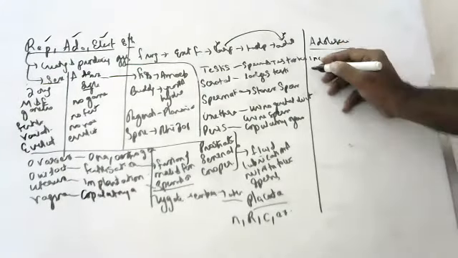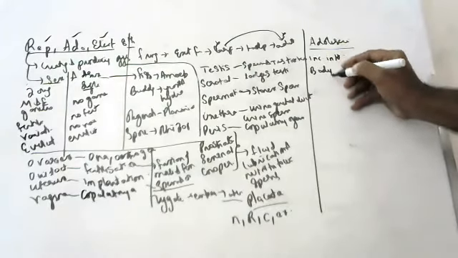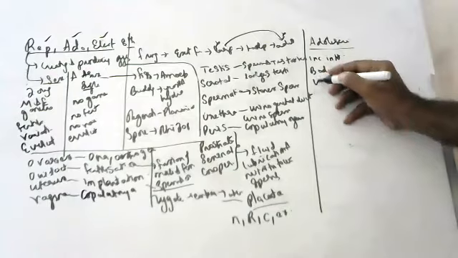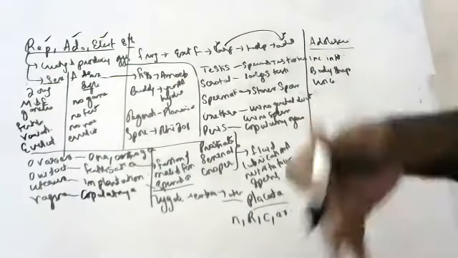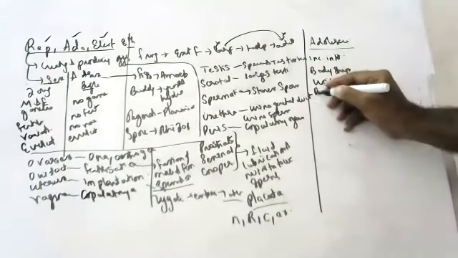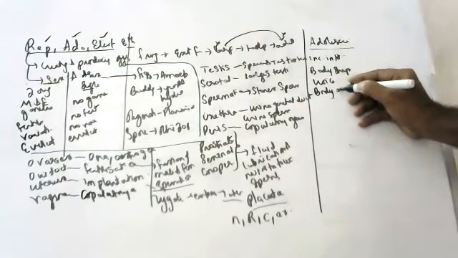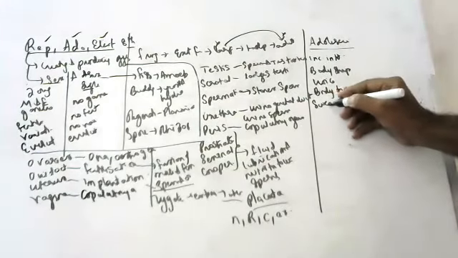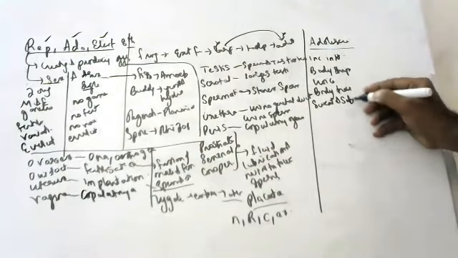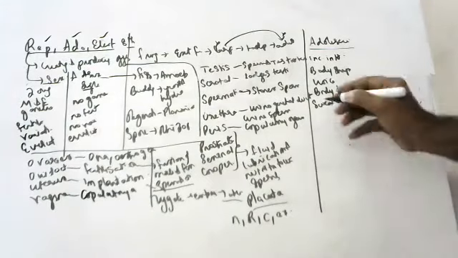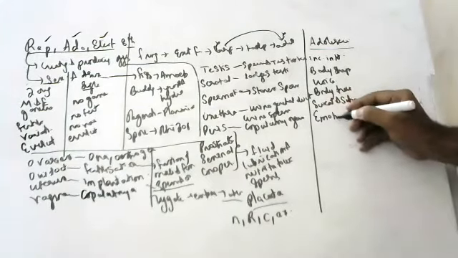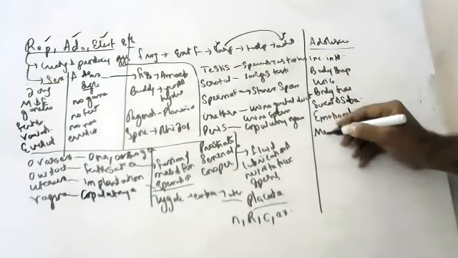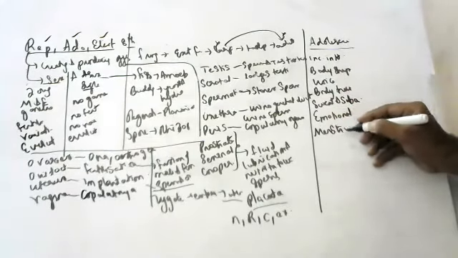And also I said change in body shape: broad shoulders in males, broad pelvis in females. Change in voice: low pitch in males, high pitch in females. Body hair in armpits and genital organs. Increased activity of sweat glands and sebaceous glands. Emotional changes, anger, love, attraction to the opposite sex, and in females, the menstrual cycle will start.